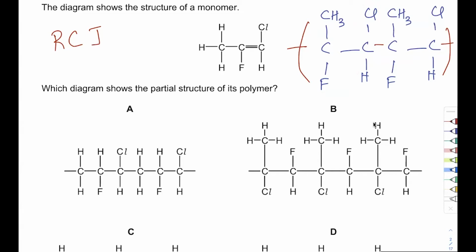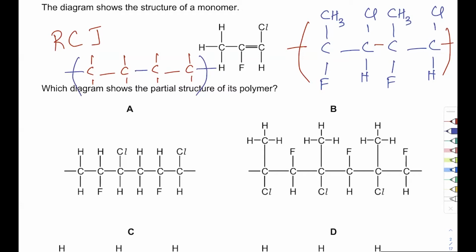Can you repeat the RCJ process, the remove? Yeah, RCJ simply means, let's suppose I'm starting over here. RCJ says take the repeating unit, whatever this thing is. Let's suppose this is what we have. Remove the double bond, copy the remaining part, and join them. And there you go. That's your polymer.